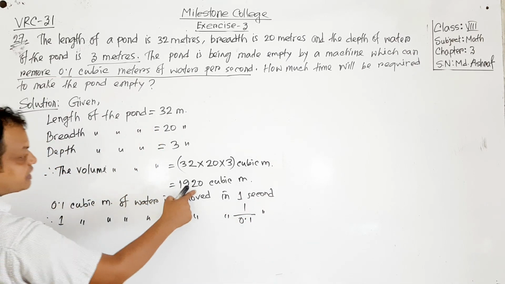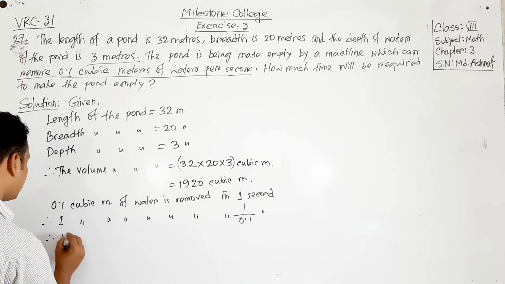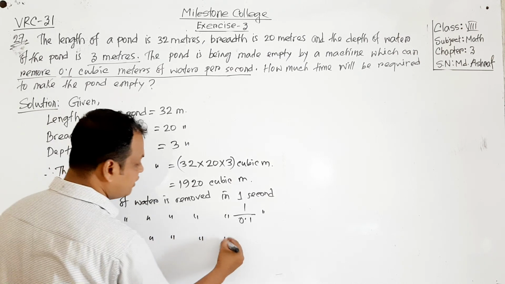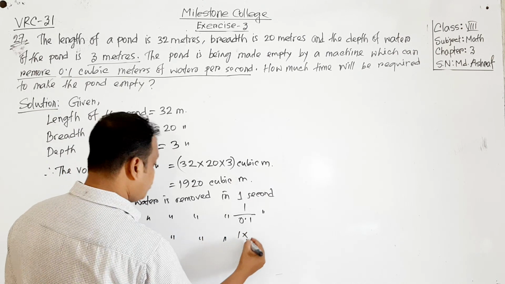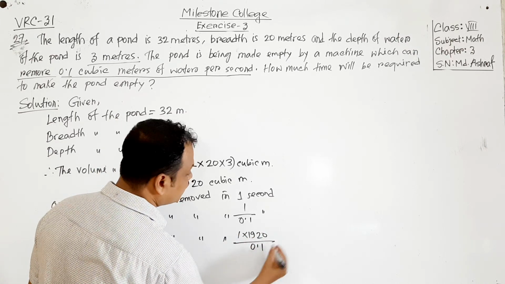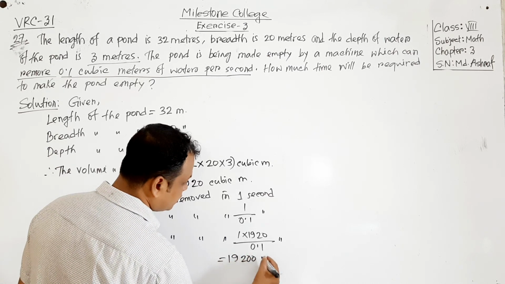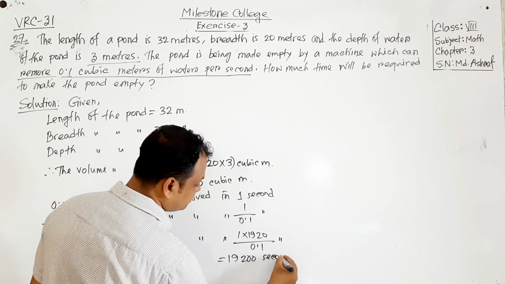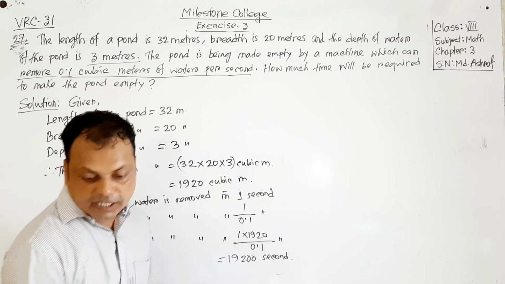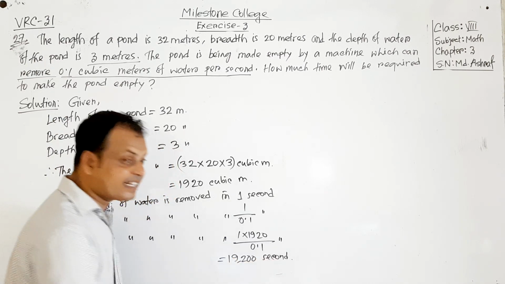Then for this part, 1920 cubic meter of water we want to remove. Therefore 1920 cubic meter of water is removed in 1920 divided by 0.1 seconds. That means we will get 19,200 seconds. So 19,200 seconds will be required.